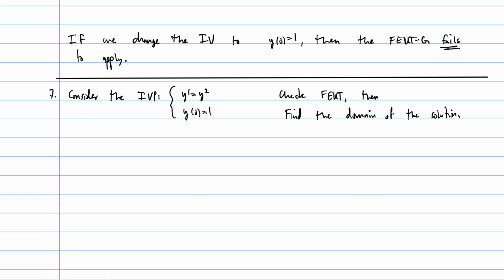All right, now that you've had a chance to work on this, let's try it together. In this case, the right-hand side is very simple, right? So f of t is just y squared. There's no conditions here, so this is continuous everywhere. And then the derivative function is also very straightforward. The derivative with respect to y is just 2y. And so these are both continuous at all points.